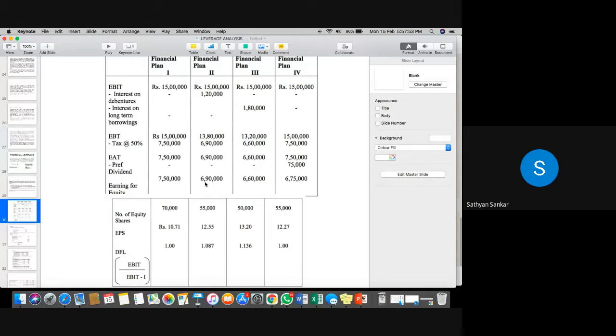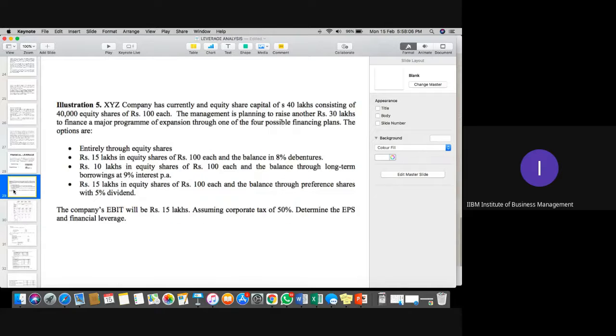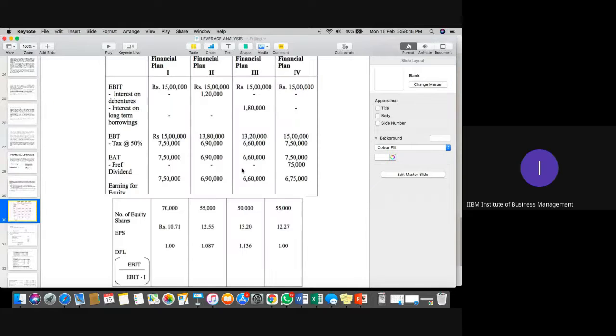Now, third option. Out of 15 lakh of EBIT, the company has interest on long-term borrowing, because the remaining 20 lakh we will raise. Under the third option, the company will raise long-term debt of 20 lakh at 9% interest. So 20 lakh at 9% would be 1.8 lakh, which is the interest on long-term loan.